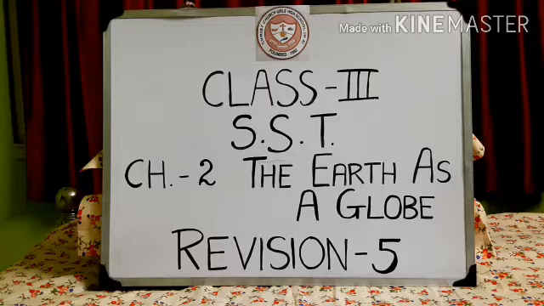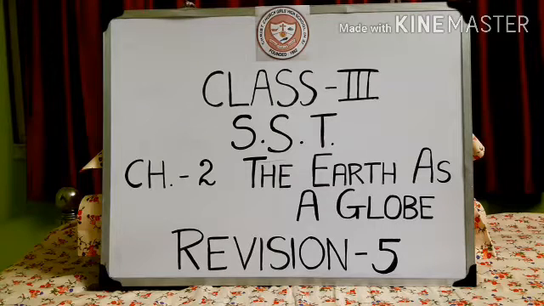Then we have learnt about the realms of the earth. We have learnt that the earth's surface is divided into two parts, that is water and land. But we have also one more thing. Our earth is surrounded by a coat of air, a blanket of air, that is called the atmosphere. So these three, that is land, water and air, are called the realms of the earth.